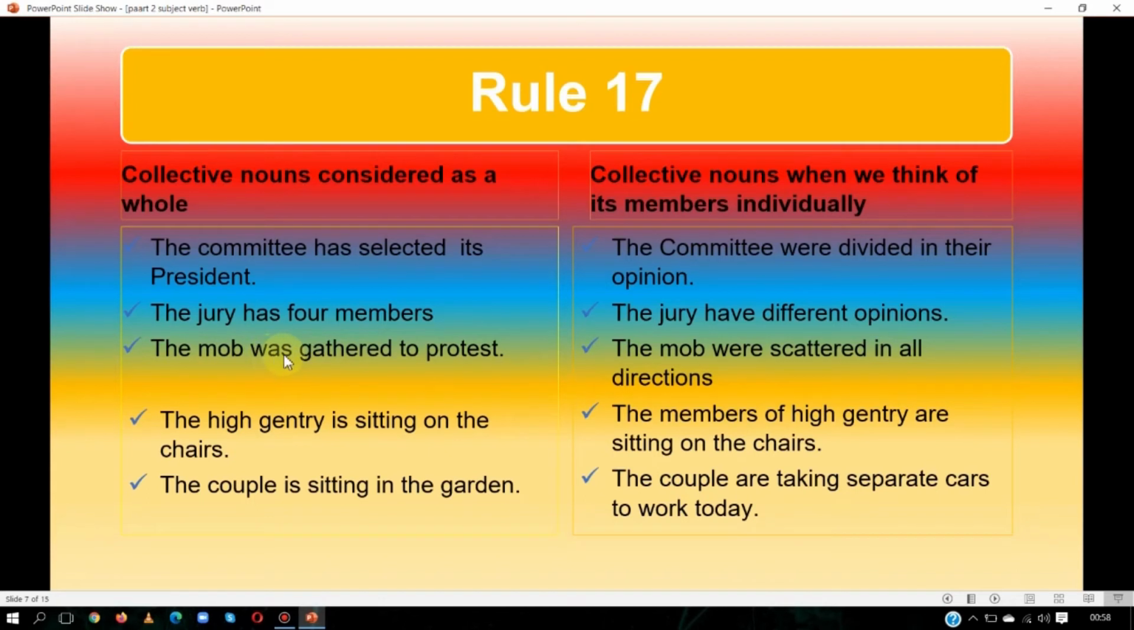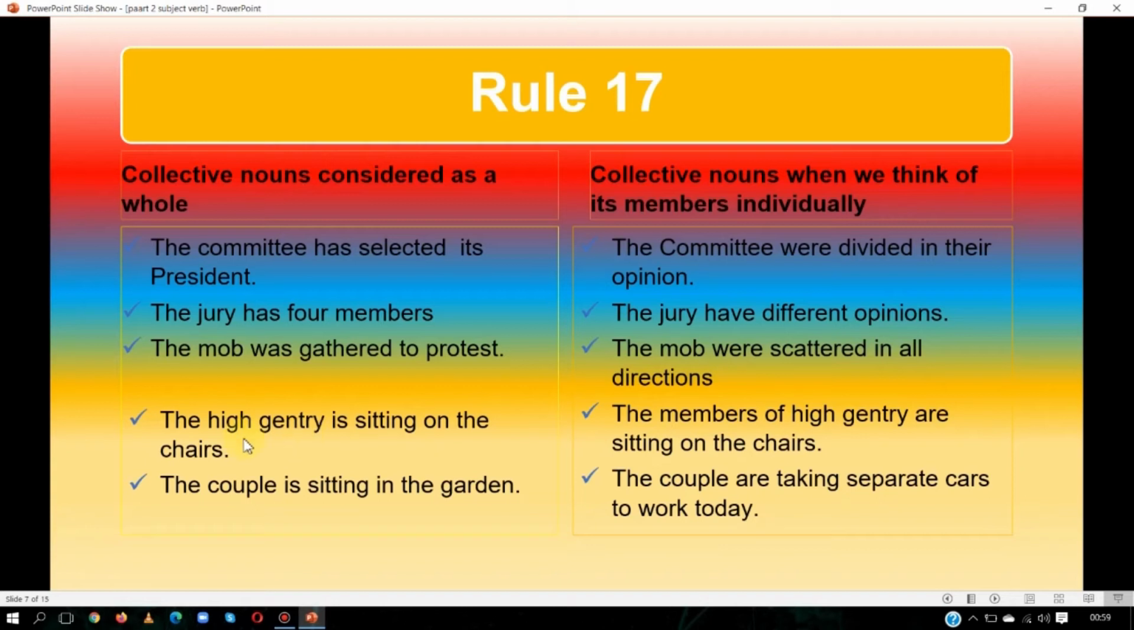When a crowd is gathered anywhere, it means their aim is the same. So it is showing the mob as a single unit, and here the mob was scattered in all directions. Scattered means spread. Some are going this side and some that. So it is showing different members of the mob, different people of the mob. So we will use the plural verb were.